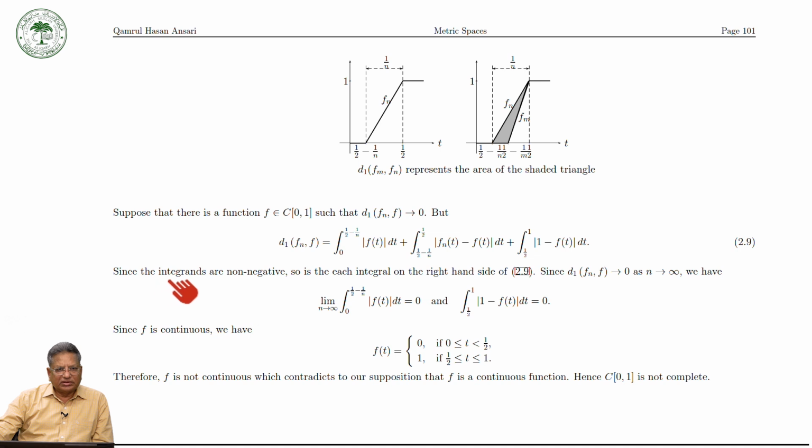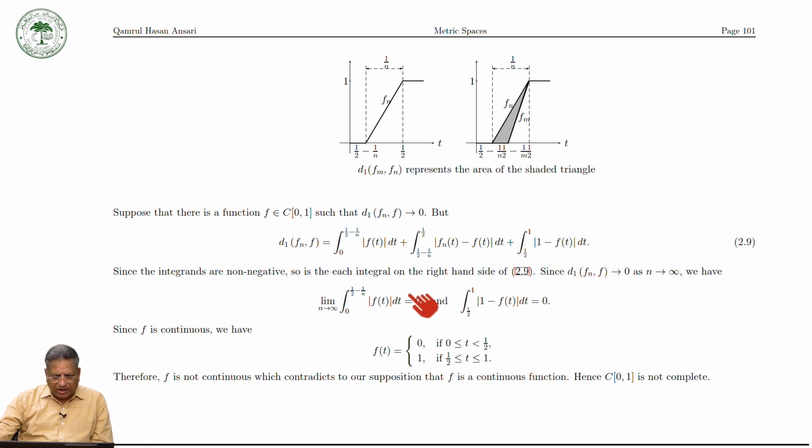Now since the integrands are non-negative, all are non-negative, each integral on the right hand side is non-negative. And since this converges to 0, because we are assuming that it converges to 0, we must have that the limit as n tends to infinity of this must be equal to 0 and this term must be equal to 0.